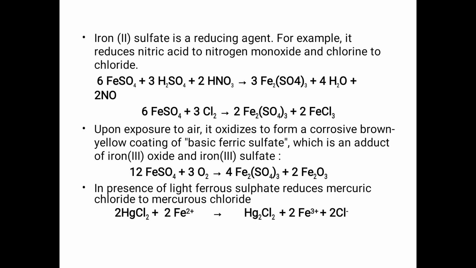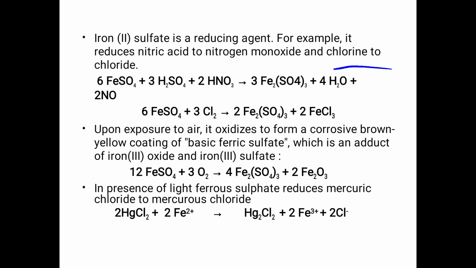Next, ferrous sulfate is a reducing agent. For example, it reduces nitric acid to nitrogen monoxide and also chlorine to chloride. It is the reaction 6FeSO4 plus 3H2SO4 plus 2HNO3 gives ferric sulfate, 3 Fe2(SO4)3 plus 4H2O plus 2NO, nitrogen monoxide.